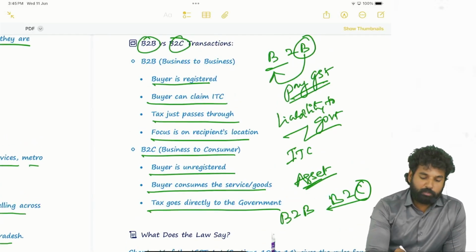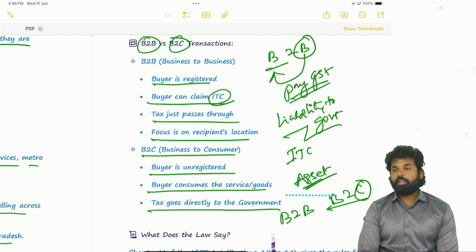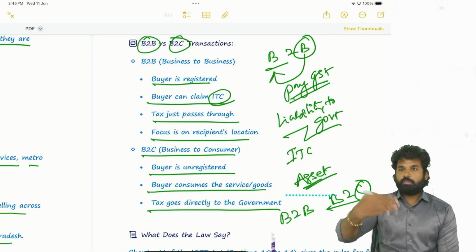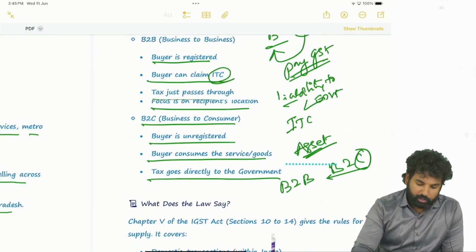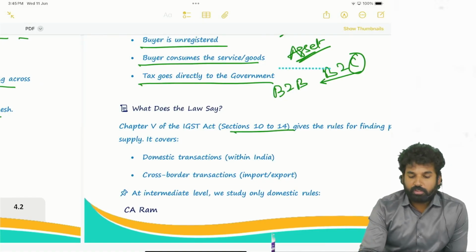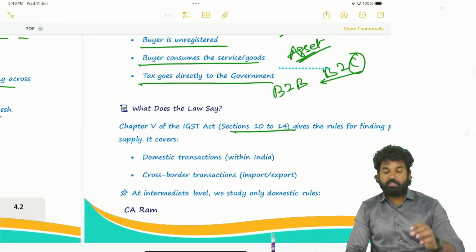So here input tax credit has to be given to the recipient. That means a liability is being created to the government. When a B2C transaction arises, the charge of GST or revenue will be accruing to the government. What does the law say? Sections 10 to 14 determine the place of supply in various cases.